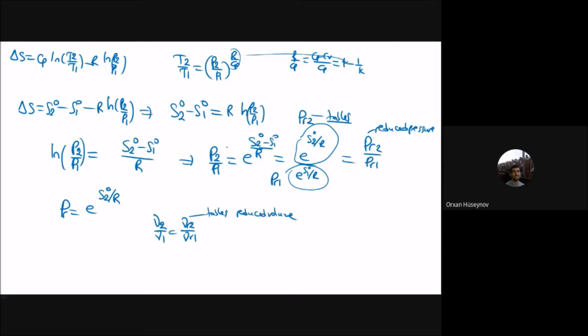You can just replace it to the initial form here because it is R ln P2 by P1, and instead of that one, what you can do is that you can write RT2 by nu2 over RT1 by nu1. And we will go back to the initial forms of the equations, and we will just replace nu2 by nu1, and the rest is calculated as the reduced volume in the table.